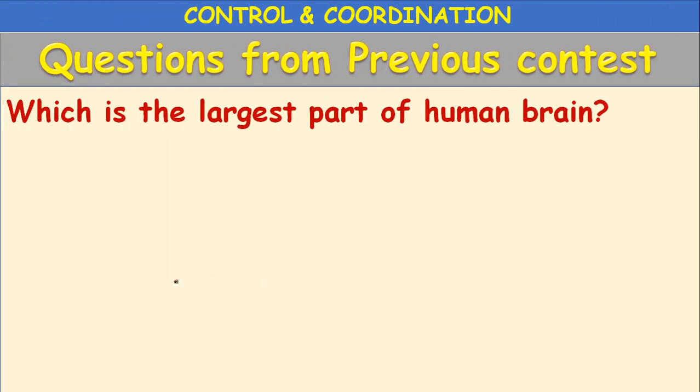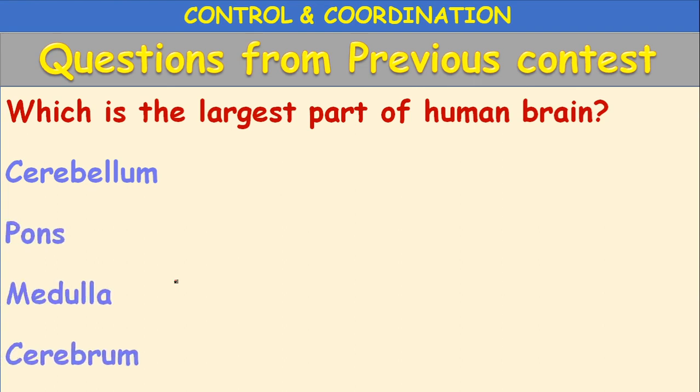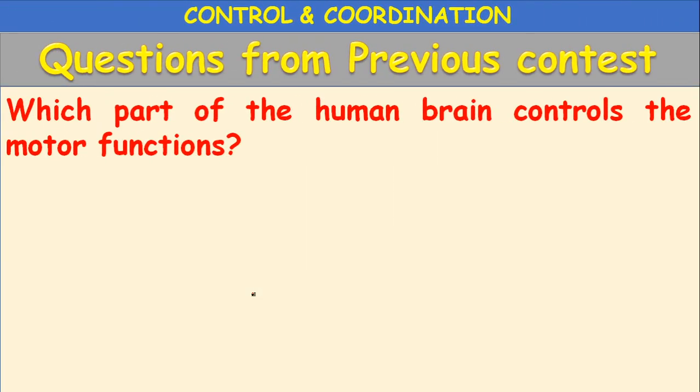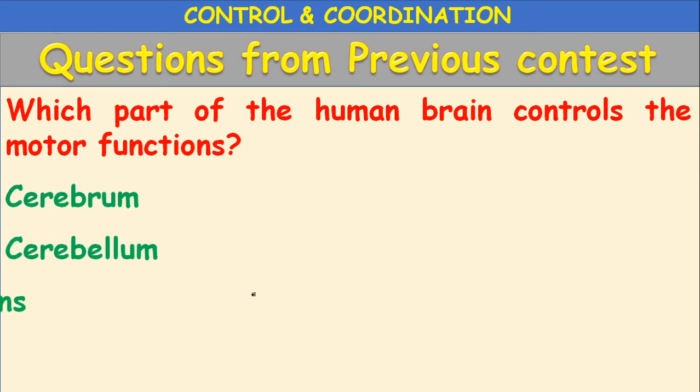Which is the largest part of human brain? Cerebrum, cerebellum, pons varolii, medulla oblongata. So it is the cerebrum. Forebrain is the largest part of the human brain. Next, which part of the human brain controls the motor functions? Cerebrum, cerebellum, pons, medulla. Motor functions are under the control of which part of the brain? Cerebrum, cerebellum, pons, medulla oblongata. It is the cerebrum.